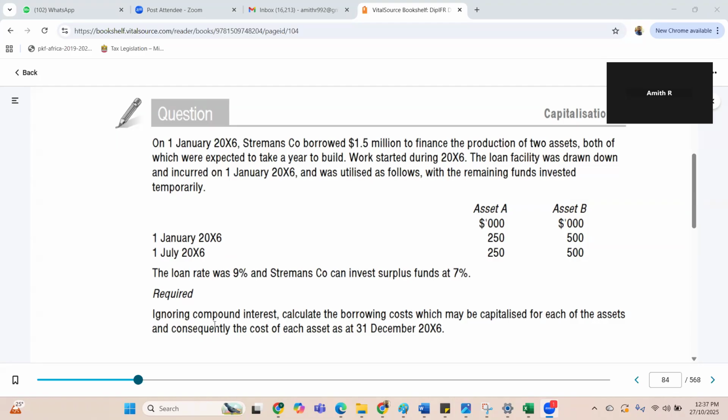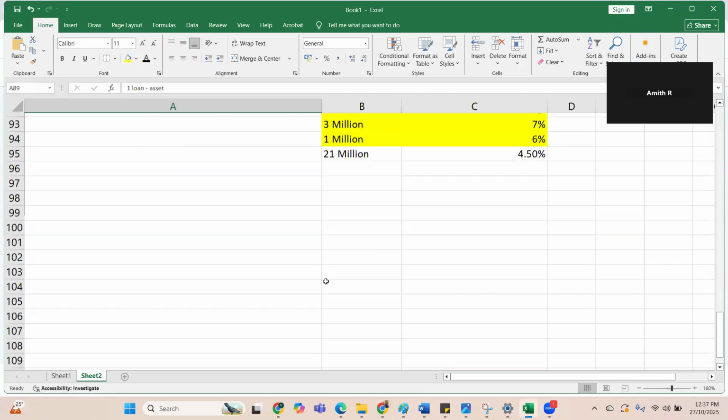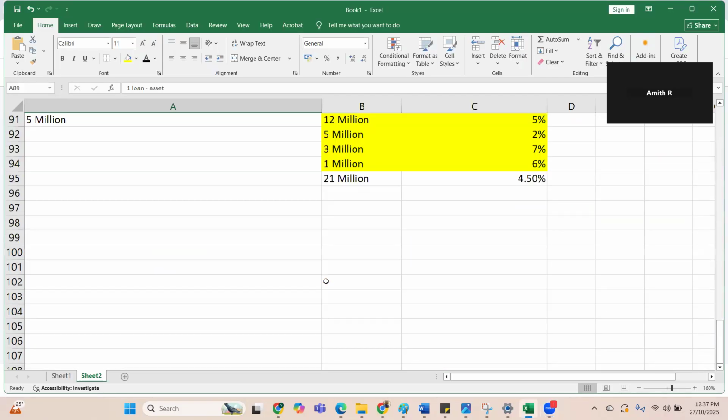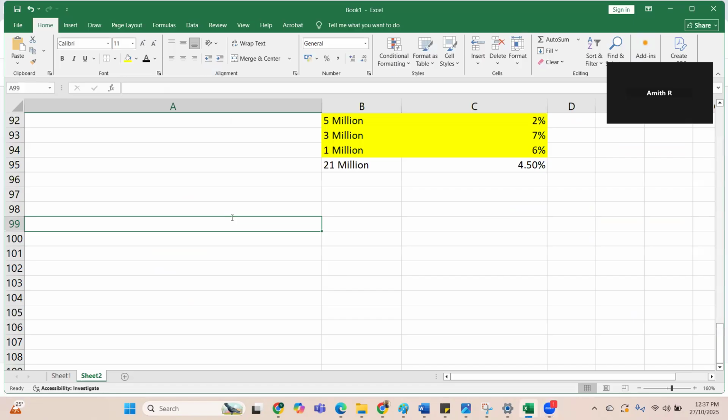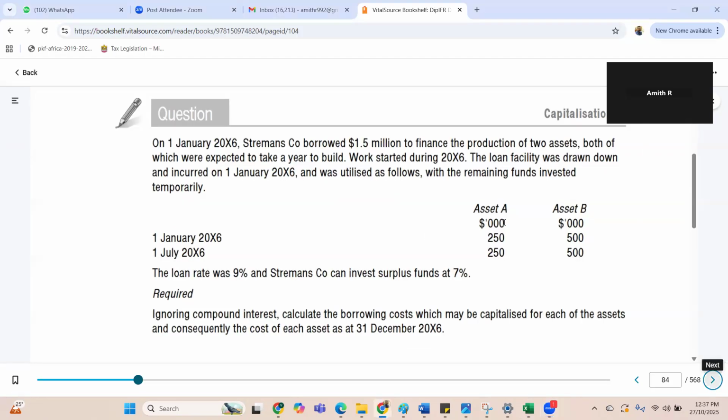So ignore compound interest and find the borrowing cost which may be capitalized for each of the assets, and consequently the cost of the asset. So we have to find the cost of each asset on 31st December 20x6. First, as I told you, we have to see the cost of the asset. So there is asset A and asset B.